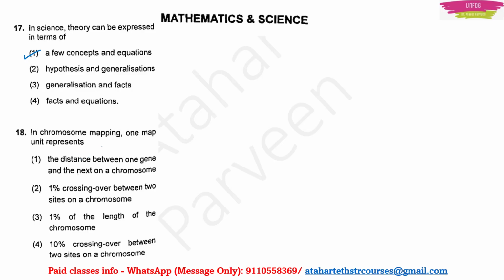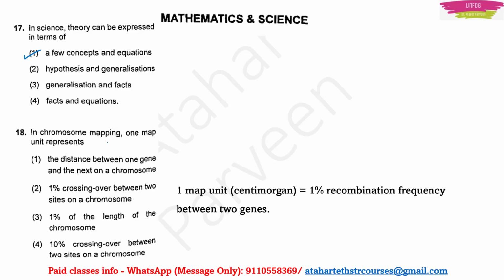Next, question number 18. In chromosome mapping, one map unit represents. So this is a biotechnology question actually. In chromosome mapping, one map unit, that is a centimorgan, is equal to 1% of recombination frequency between two genes. Means the gene distance between the two genes will give you the one map unit. So option 2 will be the correct answer here. Okay, it is not the physical distance. They call it a gene distance.